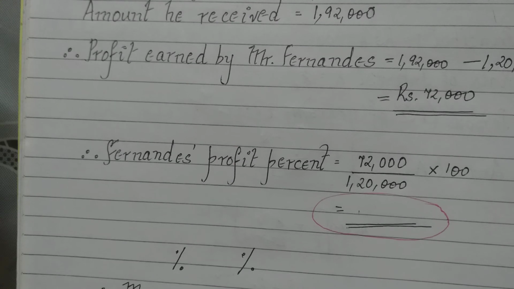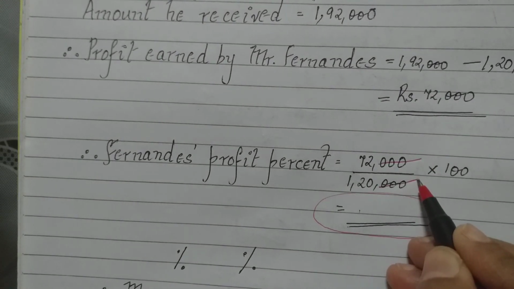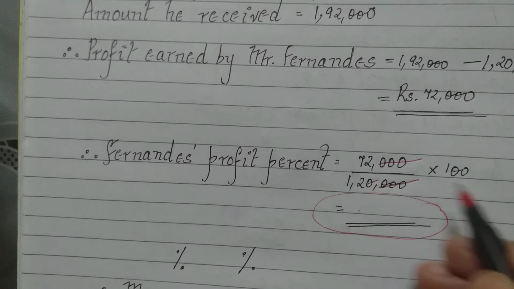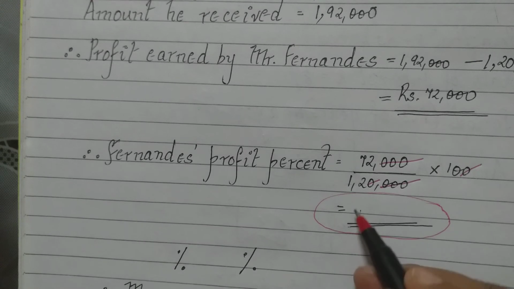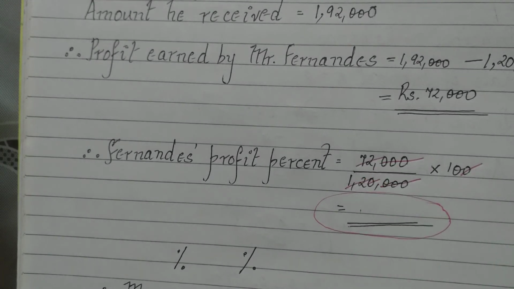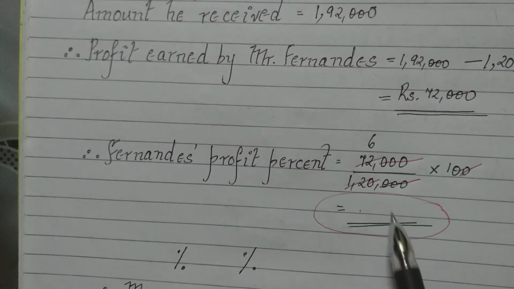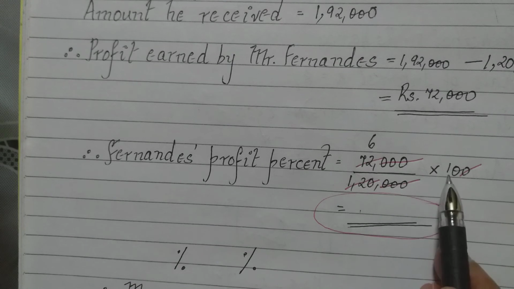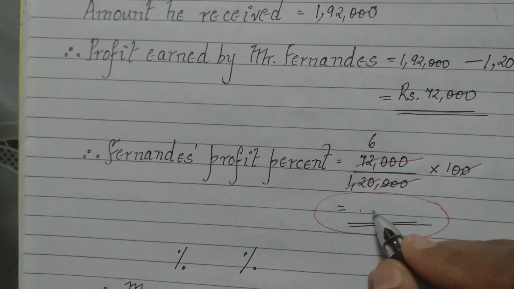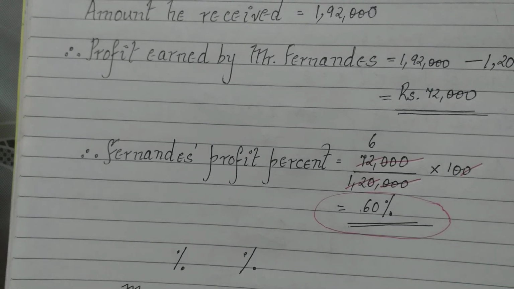So when we cancel now, these 3 zeros and these 3 zeros cancel, and here 0 and 0 cancel. 12 goes in 72: 12 5s are 60, 12 6s are 72. So you have 6 into 10, which is 60. So the profit percent is 60%.